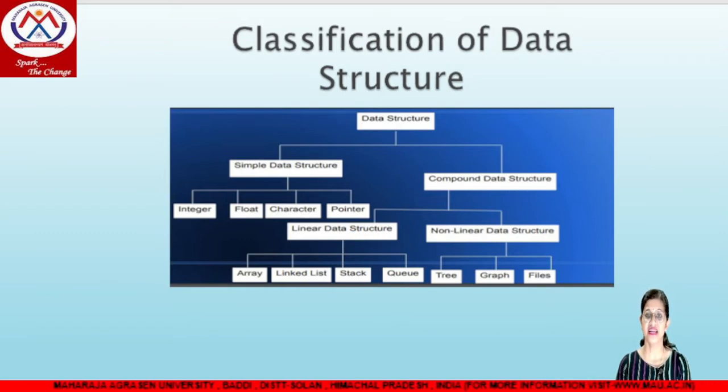We can discuss all these data types in later slides. And queue. The next type is the non-linear data structure. Generally, non-linear data structures are very important. We have three types of non-linear data structure: tree, graph and files. Trees and graphs are very important. These are hierarchical in relationship, meaning they are not in sequential manner. The memory locations are at different places. So this is the generalized classification of data structure.